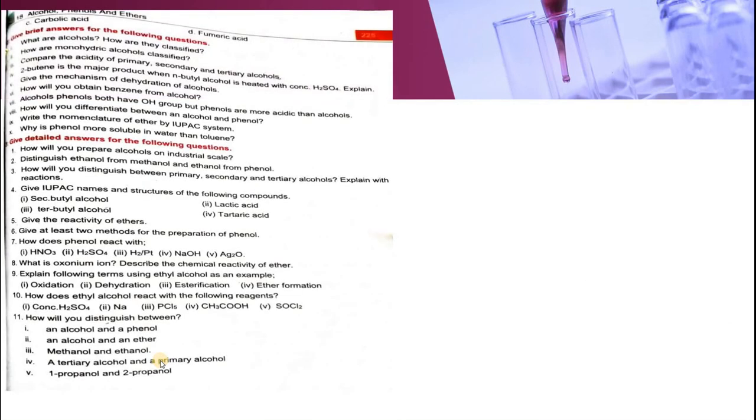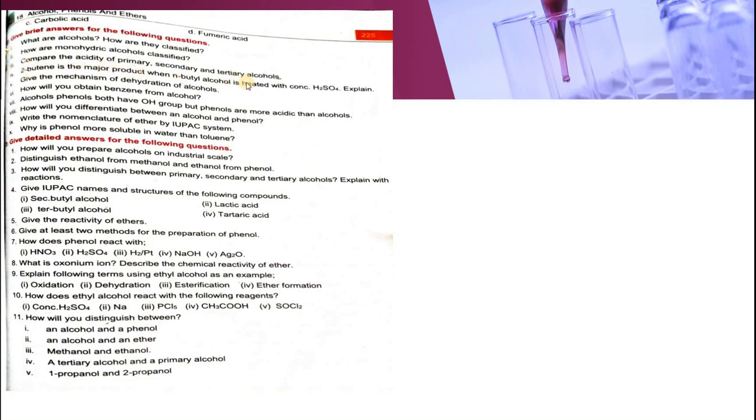Now moving on towards brief question answers from this chapter. Most of the questions you can answer by yourself. They are simple ones. What are alcohols? How are they classified? What are monohydric alcohols? How are they classified? Compare the acidity of primary, secondary and tertiary alcohols. You can do it by yourself.